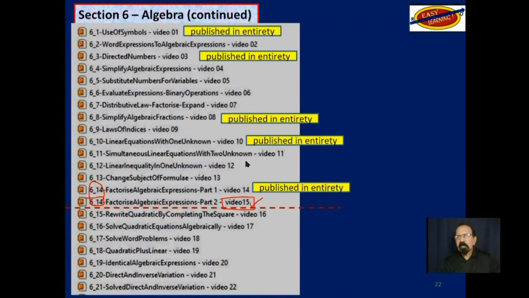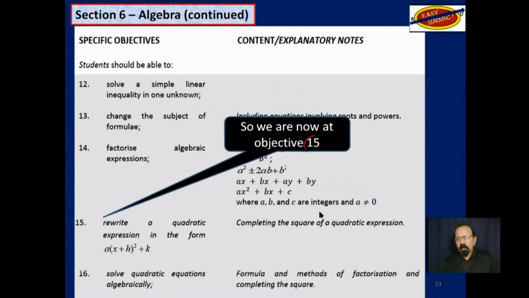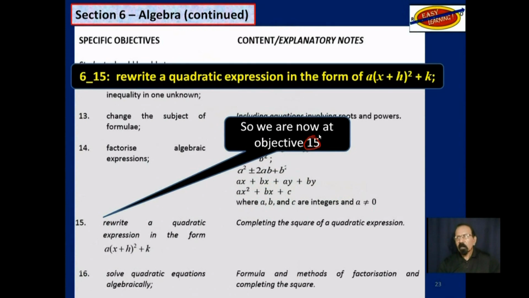Out of those, these indicated in yellow have been published on YouTube in their entirety. The others are only partially published. I am now at objective 15, video 16. Once this video is finished, it will only be partially published. So as I said, objective 15, which says: rewrite a quadratic expression in the form a times (x plus h) squared plus k.